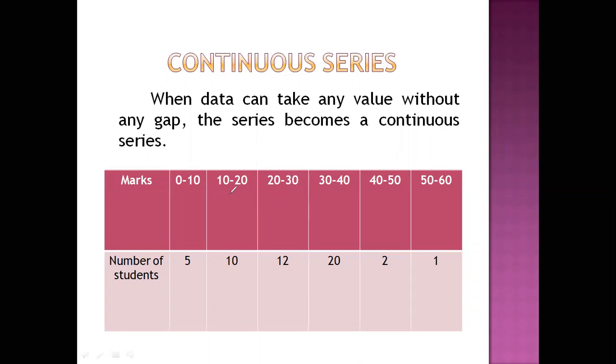Similarly, you can see the difference between successive upper limits or successive lower limits will also be generally equal to the difference between one class's upper limit minus lower limit. Now let us take for example 0 to 10, 10 to 20. These two classes' lower limits difference: 10 minus 0 is equal to 10. Similarly, 20 minus 10 is 10, 30 minus 20 is 10, 40 minus 30 is 10, 50 minus 40 is 10.